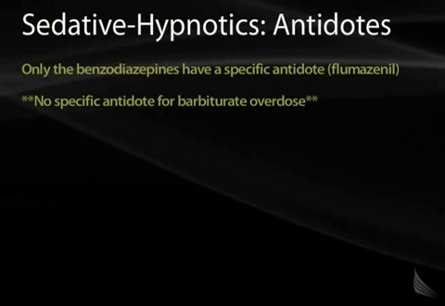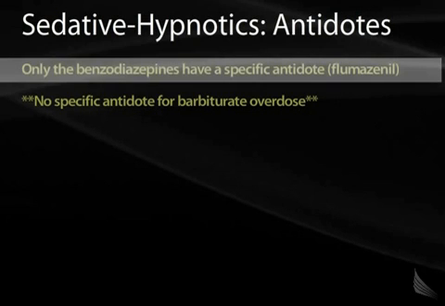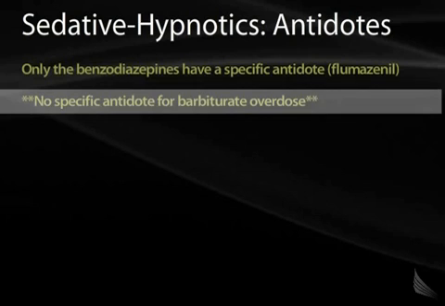The antidotes to benzodiazepine include flumazenil. This is important to know for USMLE Step 1. Flumazenil is a direct antidote for benzodiazepine. For barbiturate overdose and for other sedative hypnotics, there is no specific antidote.